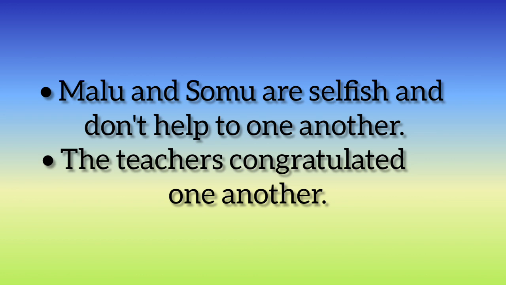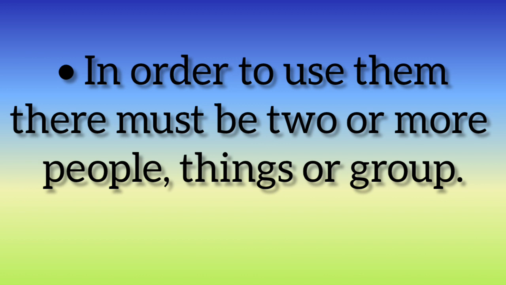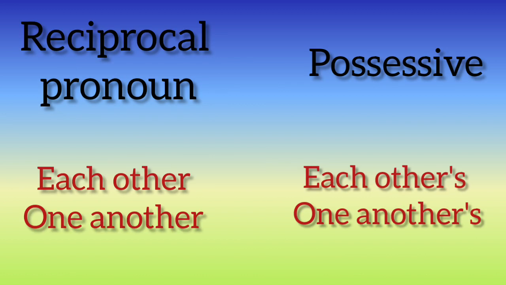So a reciprocal pronoun is used to express action or relationship. In order to use them, there must be two or more people or things or groups involved and they must be performing the same action. And next thing, these pronouns can be freely used in the possessive. For example, see the reciprocal pronoun each other or one another. In the case of possessive, they become each other's and one another's.